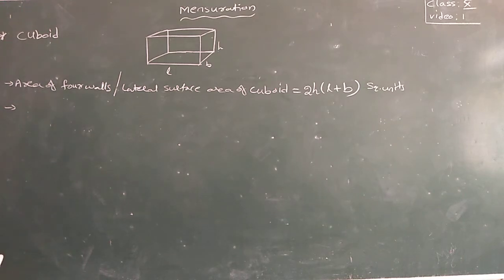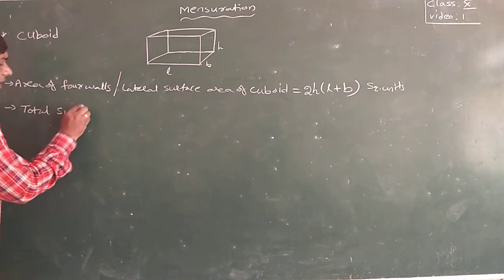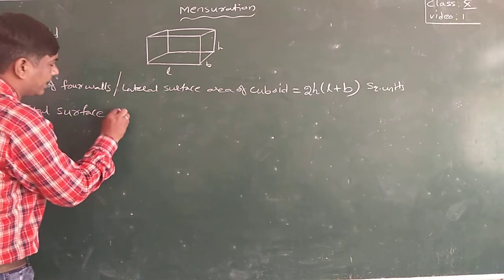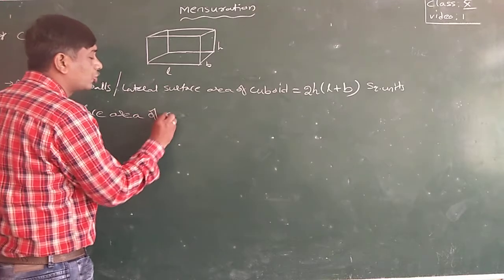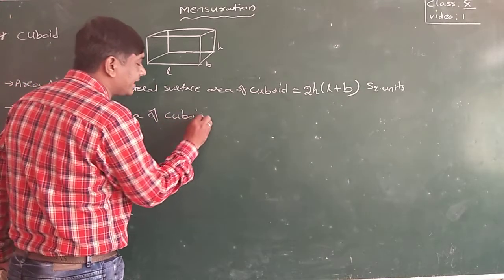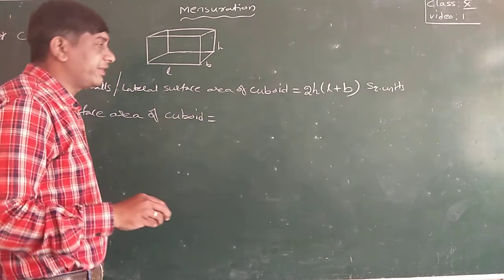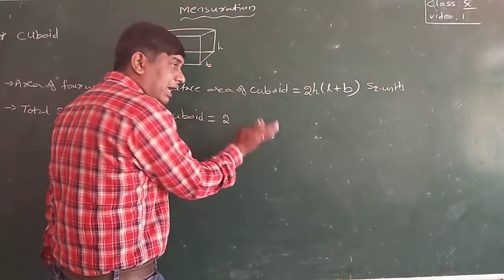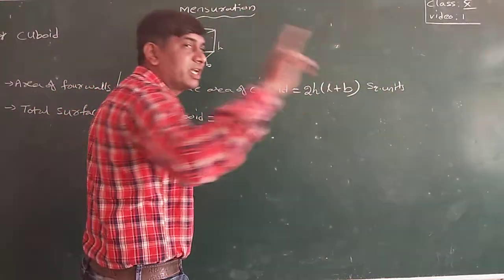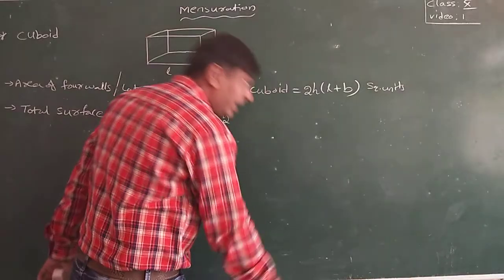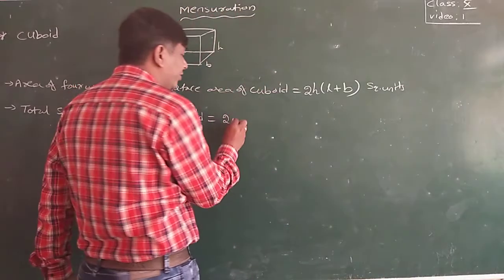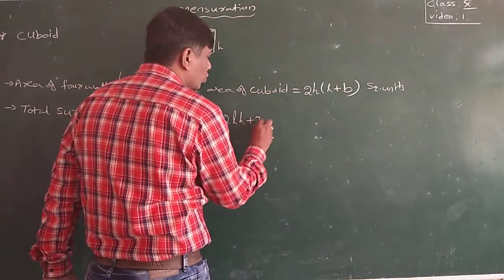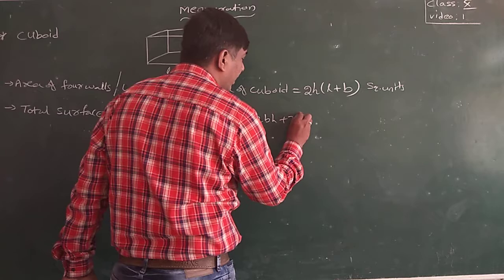Okay, total surface area. Total surface area of a cuboid, that is TSA. The total surface area of a cuboid is equal to LH, LH, BH, BH, and L into B, this also L into B. That means 2LH plus 2BH plus 2LB.